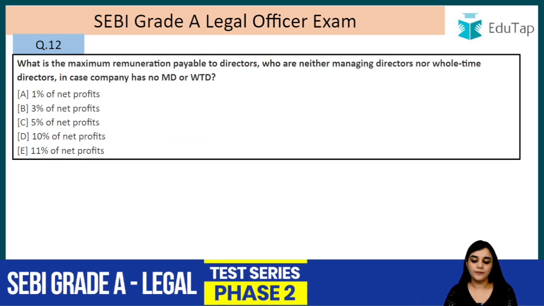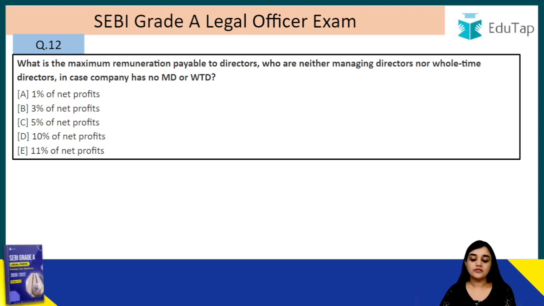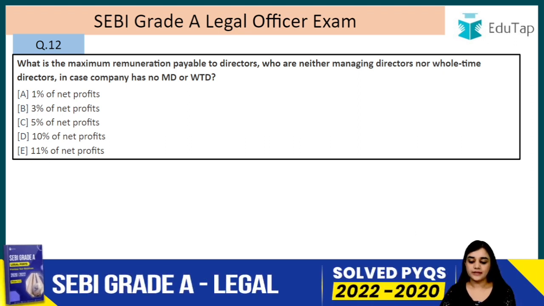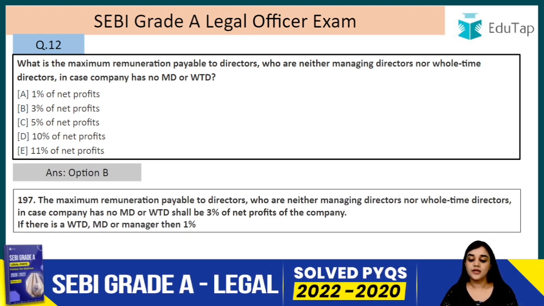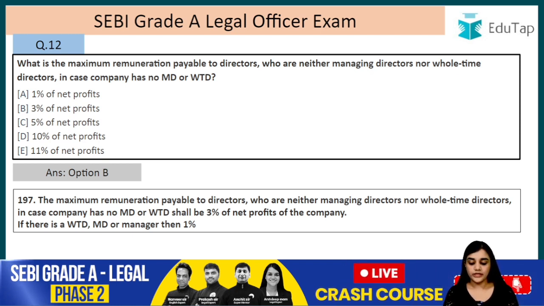Question number 12. What is the maximum remuneration payable to directors who are neither managing directors nor whole-time directors in case a company has no MD or WTD? In that case, the answer is B, that is 3% of the net profits, right? So, the maximum remuneration payable to the directors who are neither managing directors nor whole-time directors, in case the company has no MD or WTD, shall be 3% of the net profits, and if there is an MD or WTD, in that case it is 1%, right?